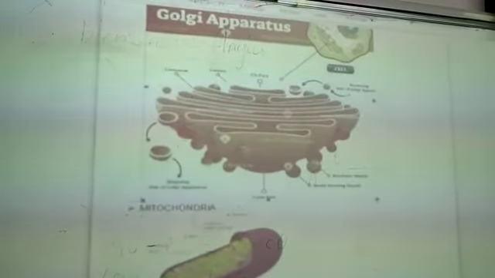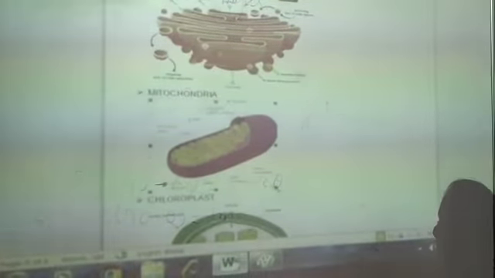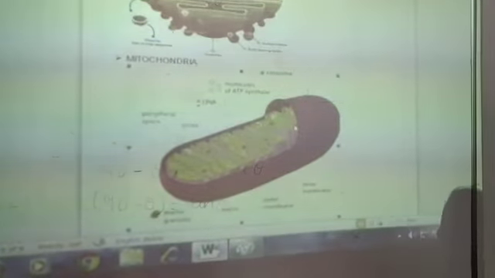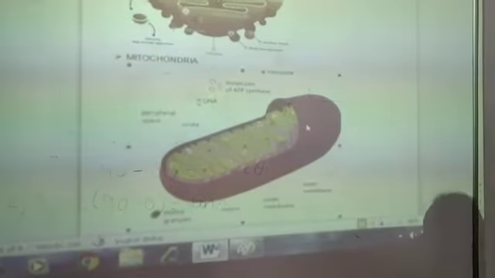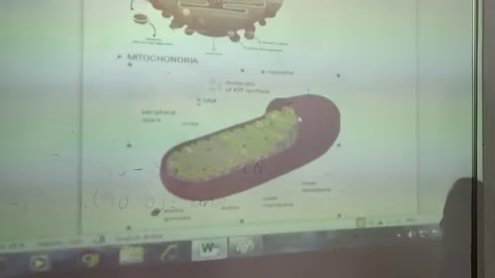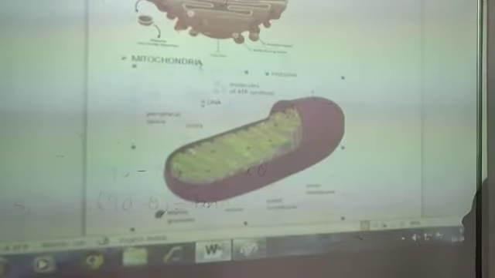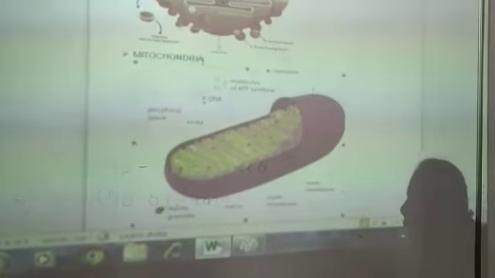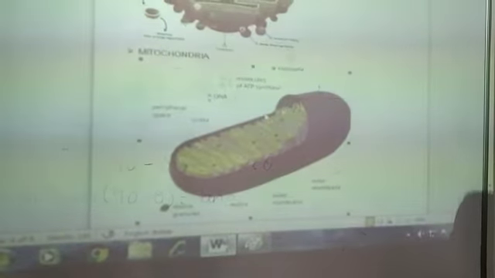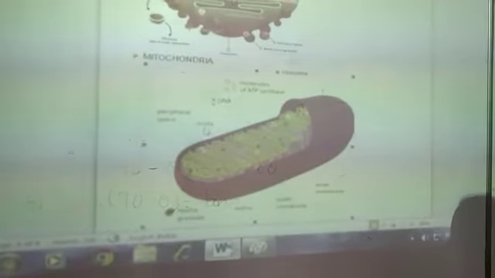Moving to the next organelle, that is the mitochondria. Children, what is mitochondria? It is also known as the powerhouse of the cell. Why is it the powerhouse of the cell? If you observe the structure of the mitochondria, it is double membrane. Usually all the cell organelles are single membrane, that is, having only a single covering, whereas mitochondria is covered by two membranes. Plural is mitochondria, singular is mitochondrion. The outer membrane covers it, whereas the inner membrane, if you observe, is thrown into folds. These folds are also known as cristae or crista.